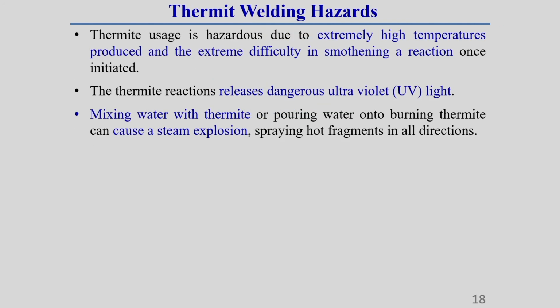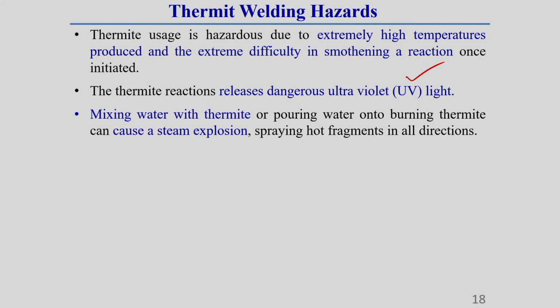These are the thermit welding hazards. In thermit welding, some ultraviolet rays can develop. The thermit reaction releases dangerous ultraviolet rays, so we should be careful of them.